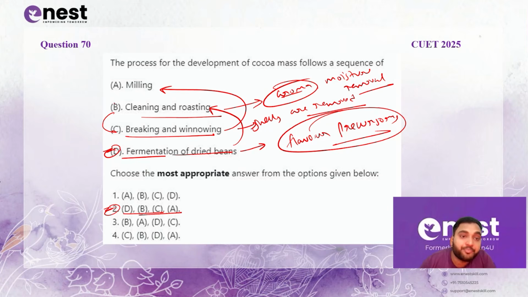When you mill them, you will get cocoa liquor, which will be further subjected to pressing to extract the butter, and then the cake will be received. When you subject the cake to extreme grinding, which is called pulverization, that is very fine grinding, you will get cocoa powder. So second is the right option for this question.